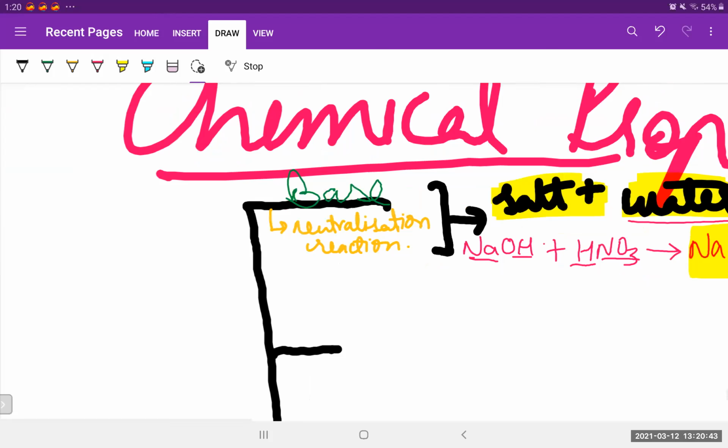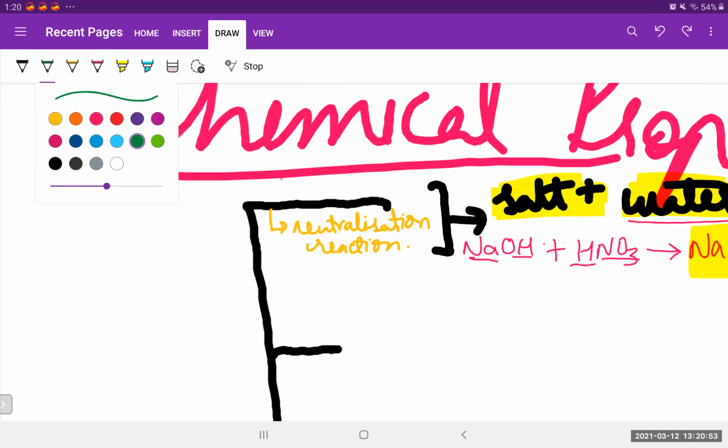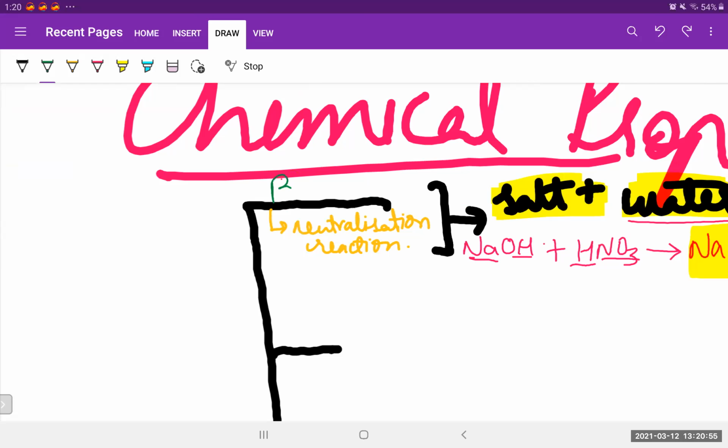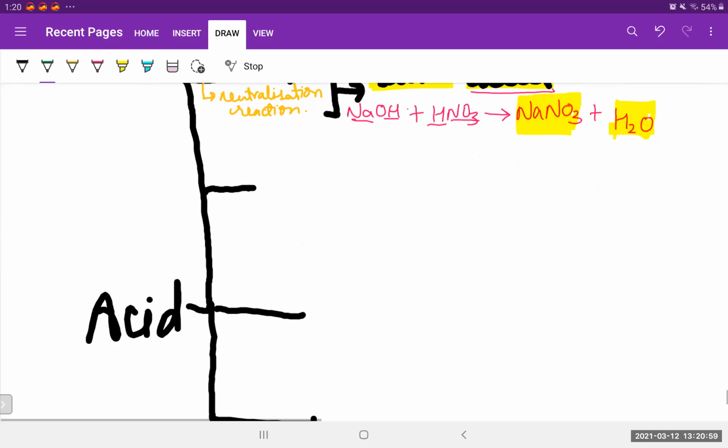So let's make it more visible. So when we react it with bases, I hope that it's clear. Next, we move on to the next substance. Now we'll react it with active metals. Okay, let's react it with active metals.